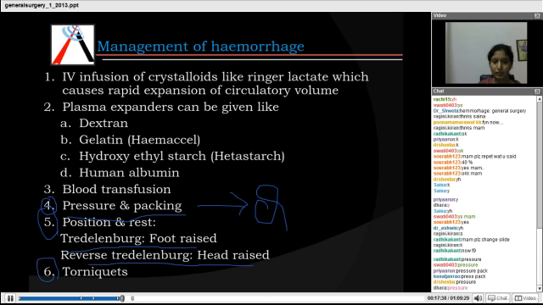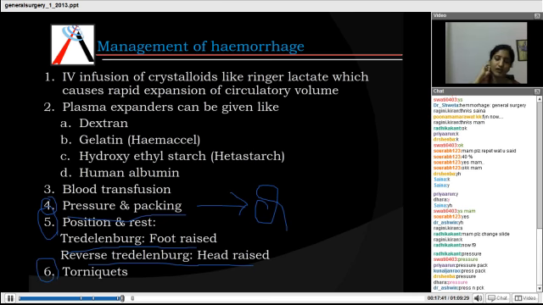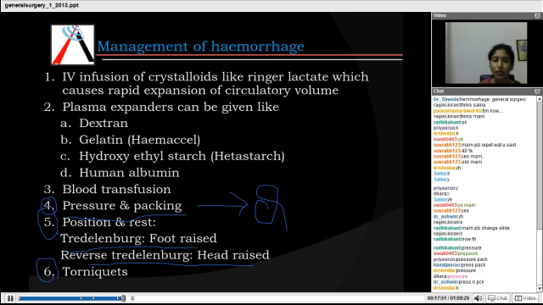Next is tourniquets. Tourniquets are also certain cuff type of things which are used to apply pressure and prevent bleeding. Next is replacing the blood lost by certain fluids. Now what are these fluids? The most important fluid, the one which is almost used for everything, or the one which is used first in transfusion, is Ringer's lactate solution.